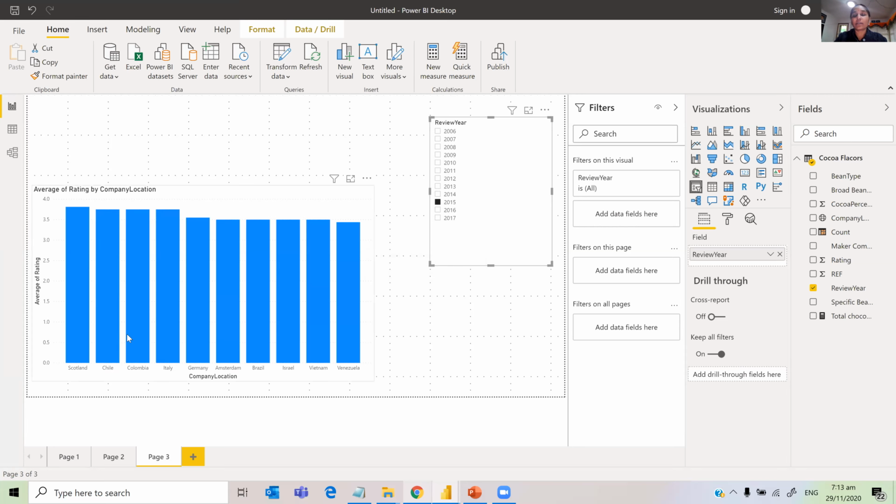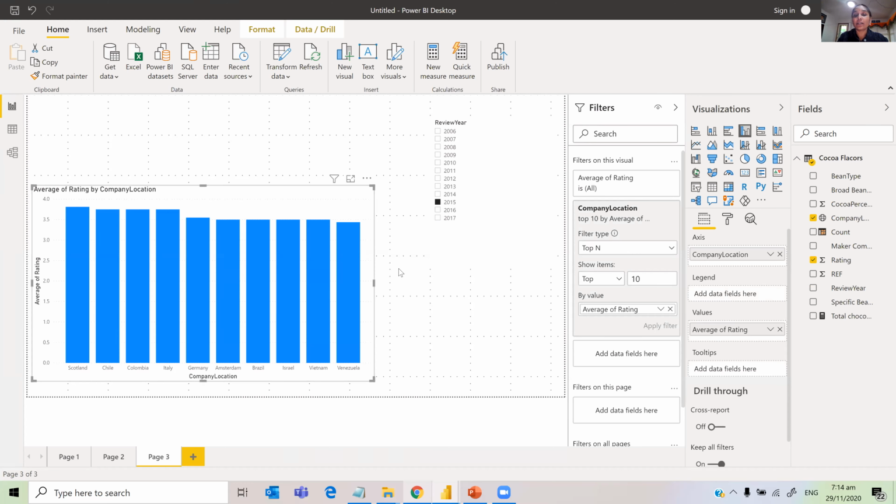See that when you are using the slicer, it changes to Scotland. With the slicer, you are creating a view for that slicer. But with a filter, you are creating a display of only the filtered items.